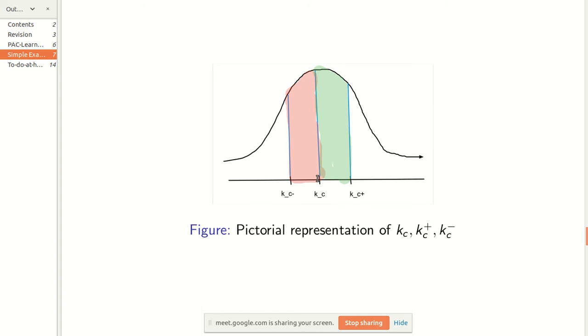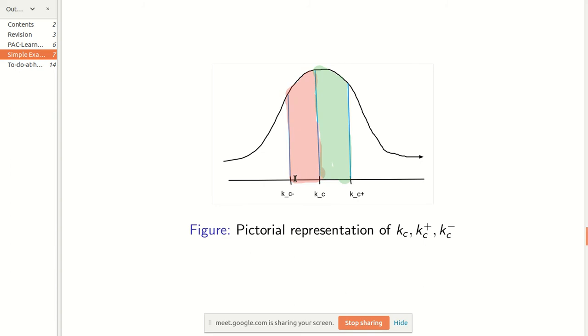Suppose my kh lies somewhere here, between kc minus and kc, and near to kc minus. My answer will be wrong only if the incoming example is in this range, because according to my algorithm, I will be labeling this range also as 1.